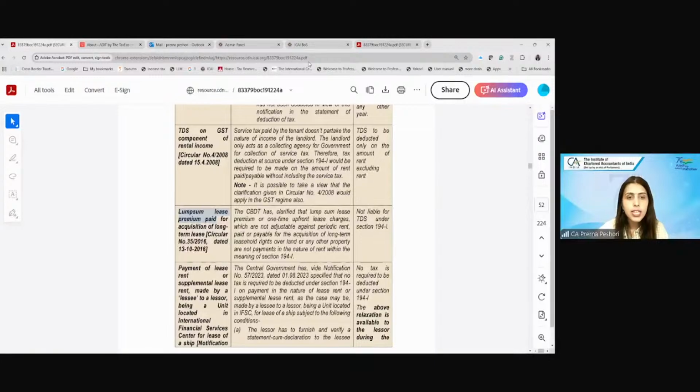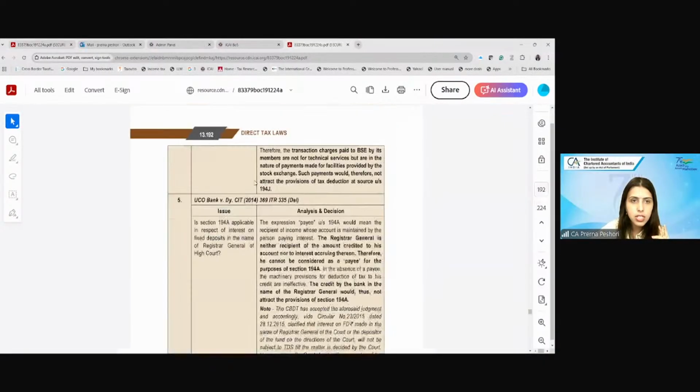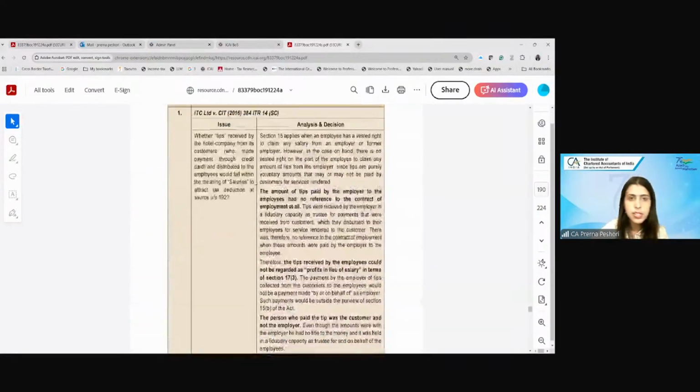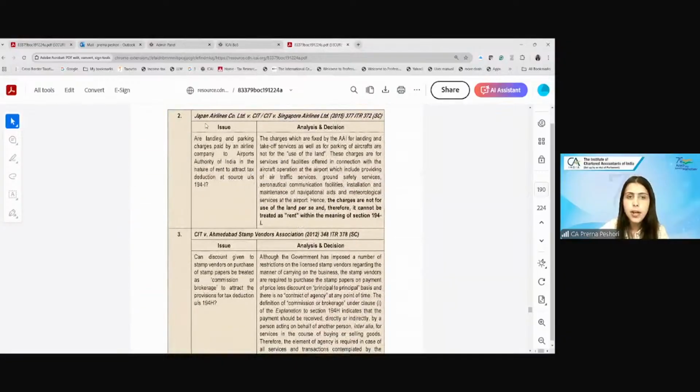Okay. Now coming to, again, some cases that I want to discuss with respect to rental. Let me again share the screen and take you towards these rental questions. So there's this Japan Airlines case, which is basically again a Supreme Court decision which says whether landing and parking charges paid by an airline company to the Airport Authority of India can be called rent? So, landing and parking charges.